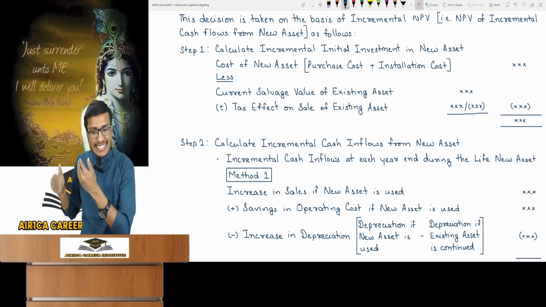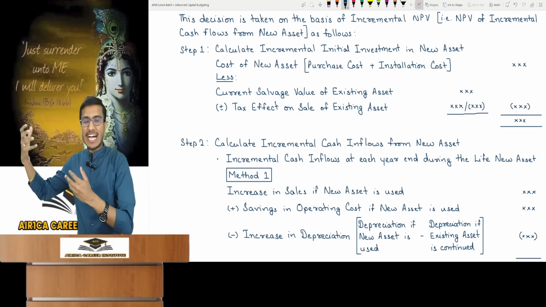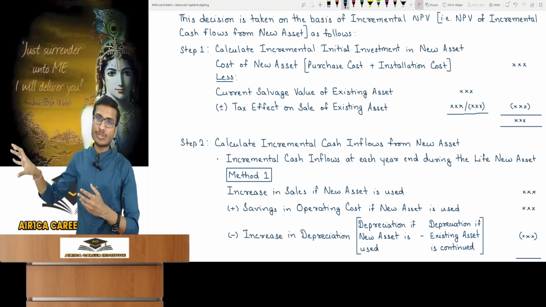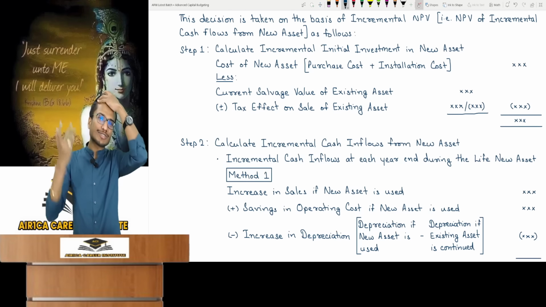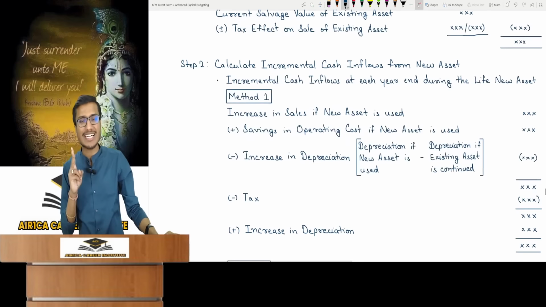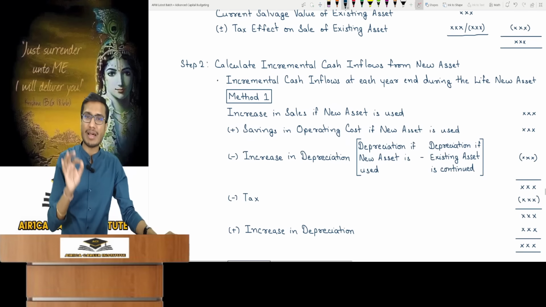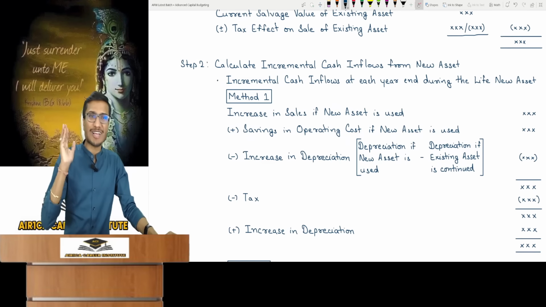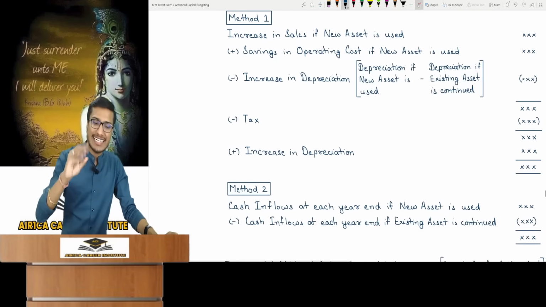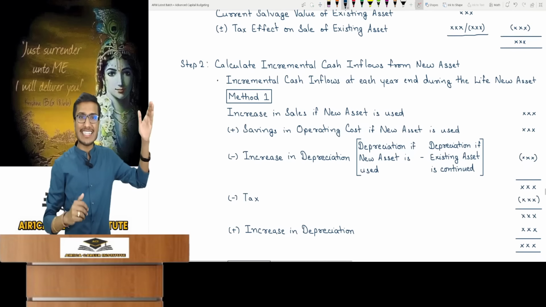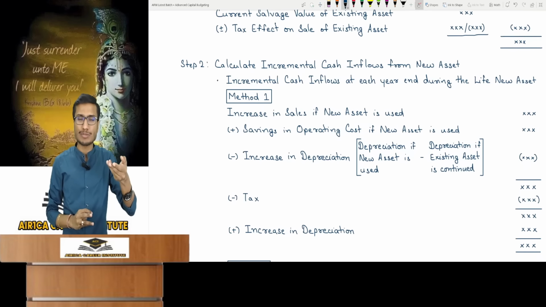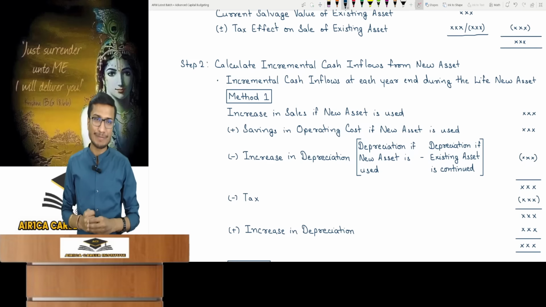Calculate the new asset's annual incremental cash flow. So, what incremental extra cash flows will you get annually from the new asset? And there are 2 methods for its calculation and selection. You can choose your preferred method, but in the exam, you'll understand which method you can actually apply according to the question's data. The method's application depends on the data in the question. Understand the method and its use becomes clear.